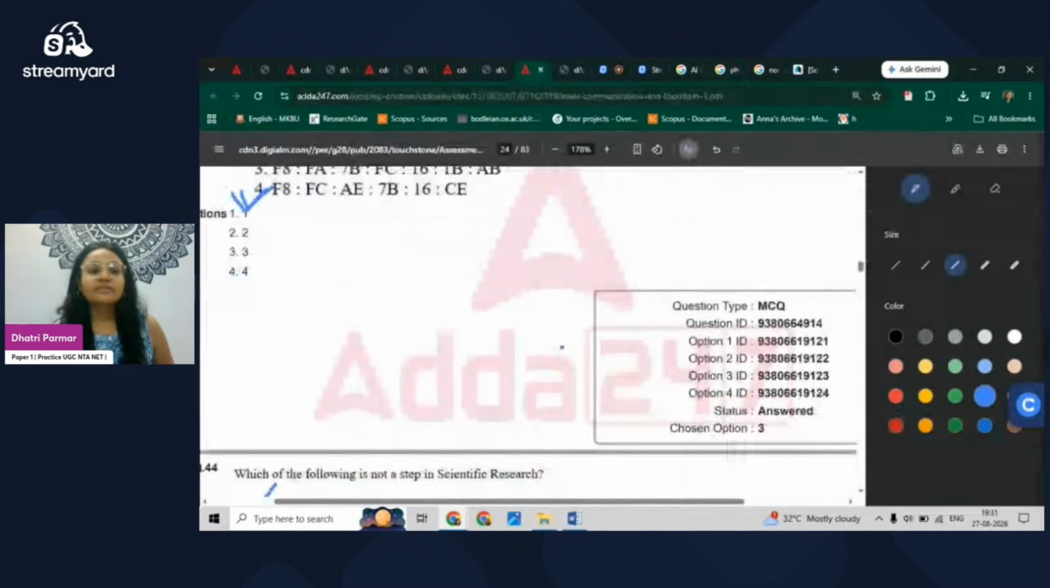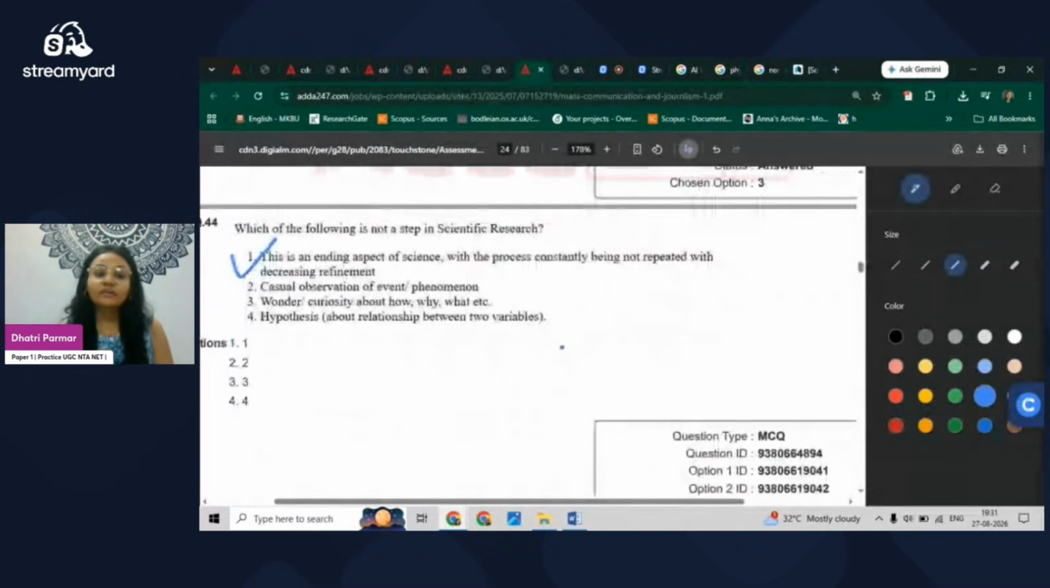The next question we have is: which of the following is not a step in scientific research? This is an ending aspect of science, with the process constantly being not repeated with decreasing refinement. Now, the first statement is problematic because scientific research is all about variability, how we can do reliable, verifiable, replicable research. And here it is an ending aspect of science, not repeated with decreasing refinement. So every time there is refinement in the research. The other three options, casual observation of events and phenomena, wonder and curiosity (how, why, and what), and hypothesis, are true and apply to scientific research.